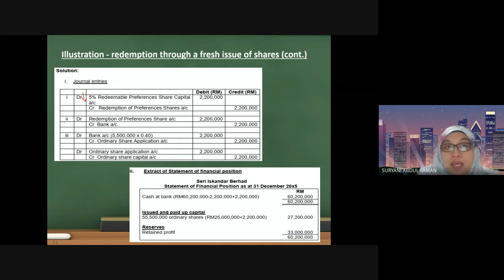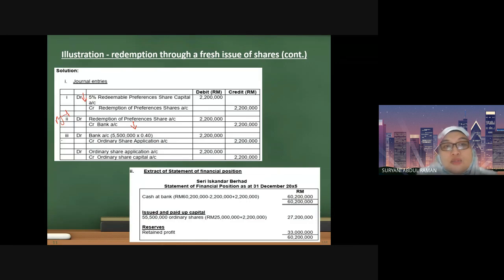Is to make the payment. Next step is to make the payment. So you are going to debit the redemption of preference shares by the same amount and make the payment. So credit bank shows you already made the payment. There is an outflow of the redemption.